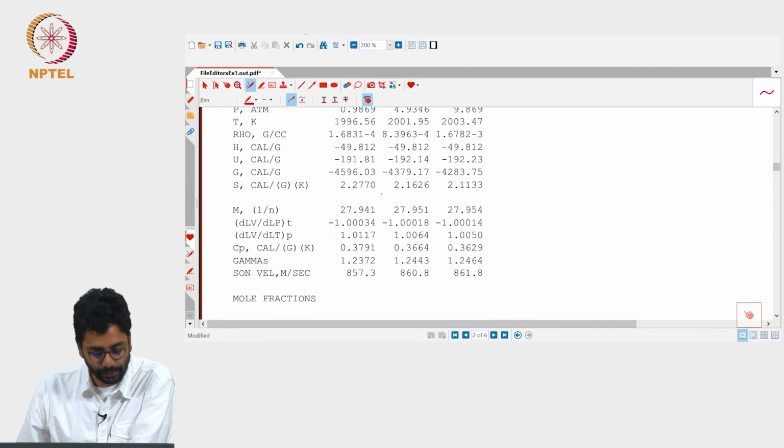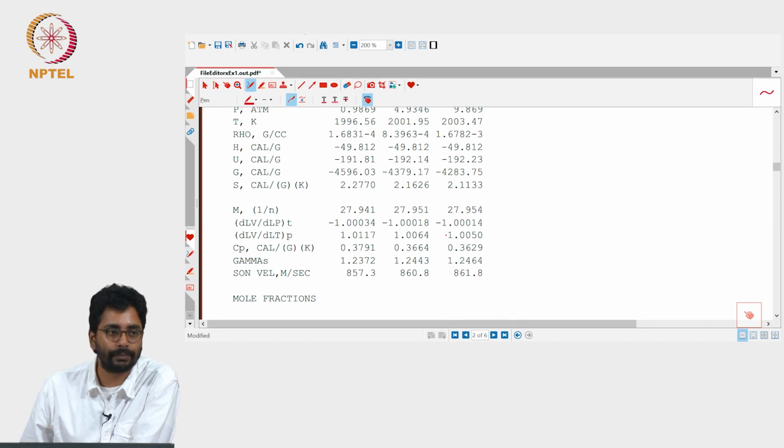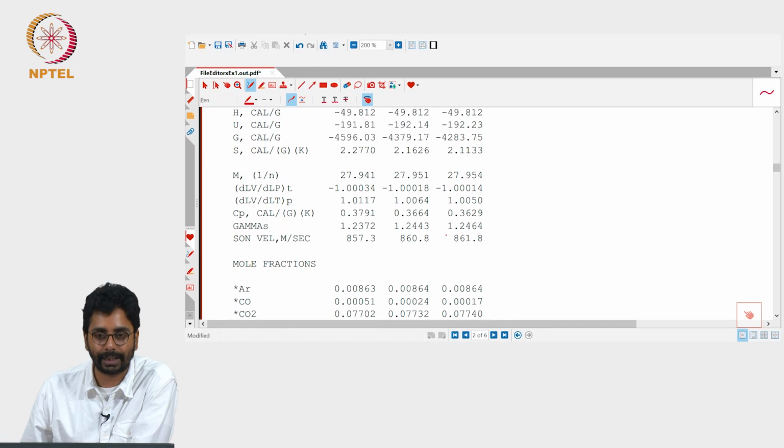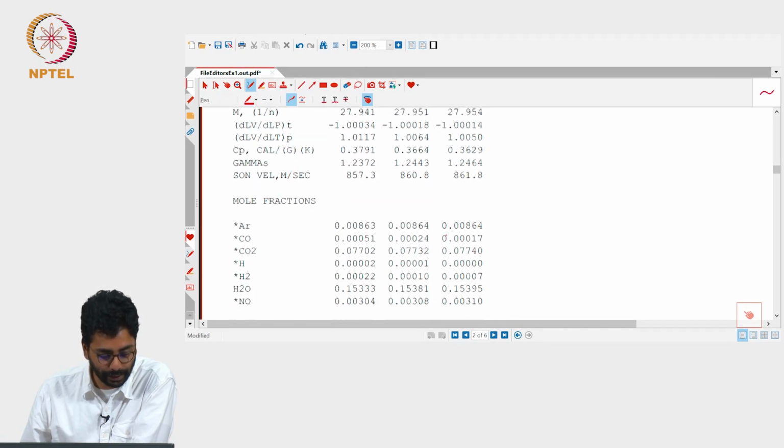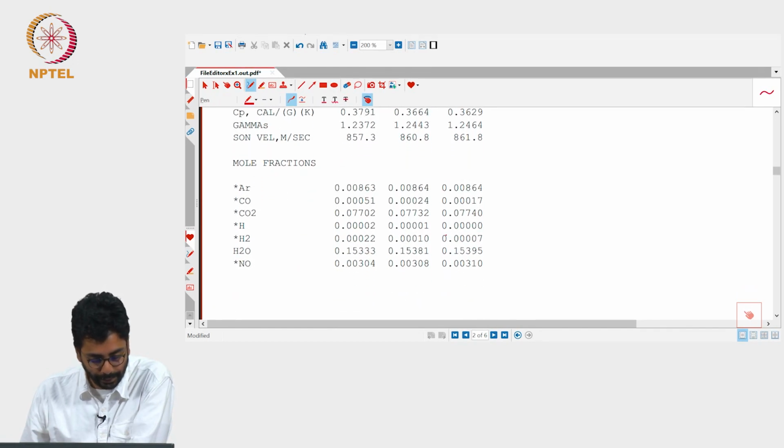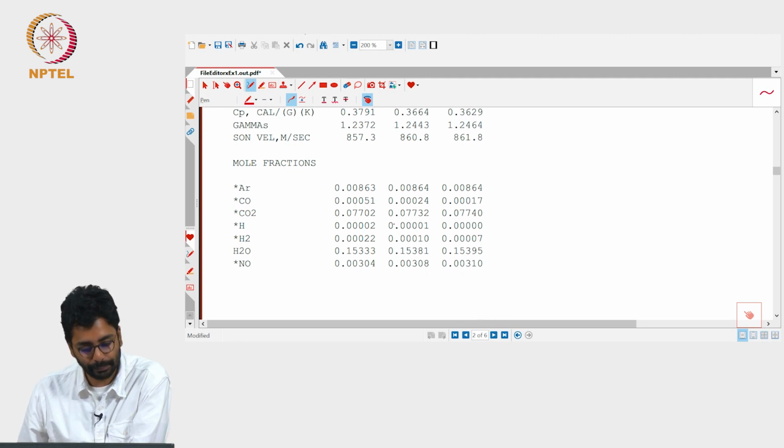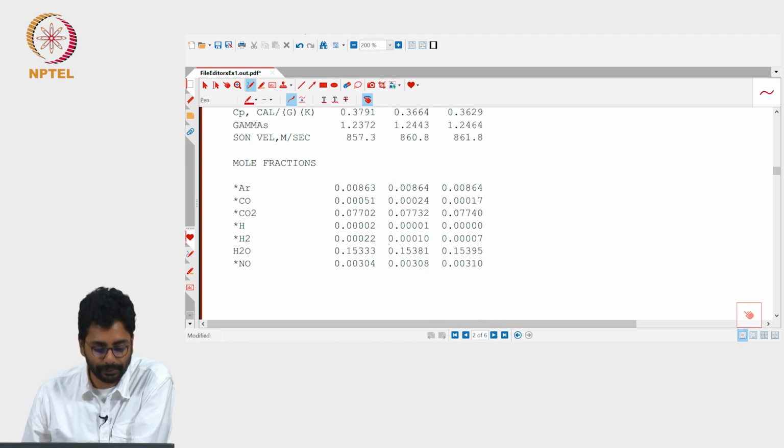This is one thing. There is also the molecular weight of the combustion products that are available, which we will see is required for calculating the characteristic velocity in a rocket environment. This is the product composition, the mole fractions of the product composition.